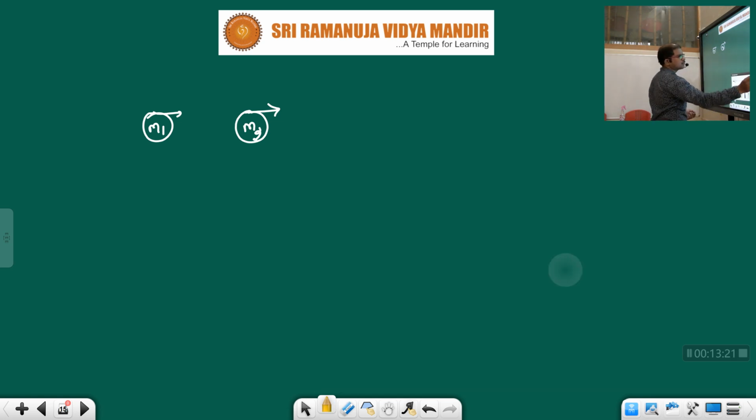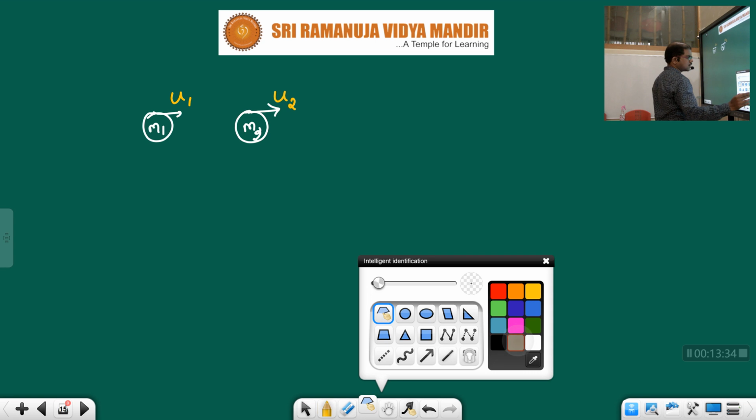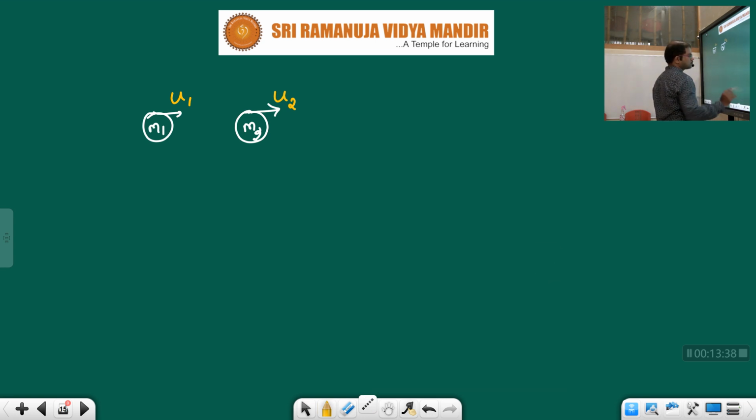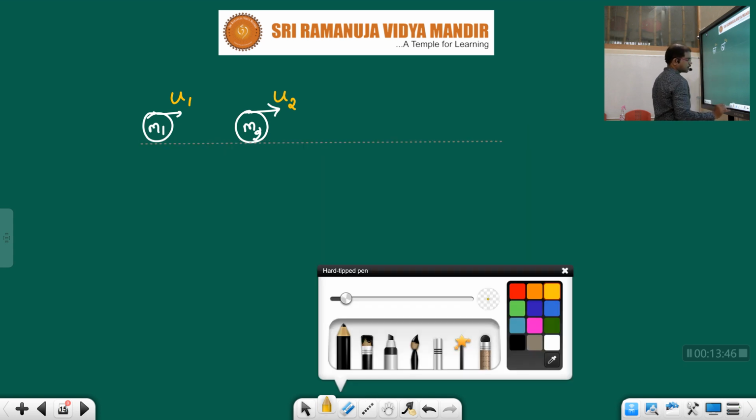Let us consider initial velocities u1 and u2, both moving.